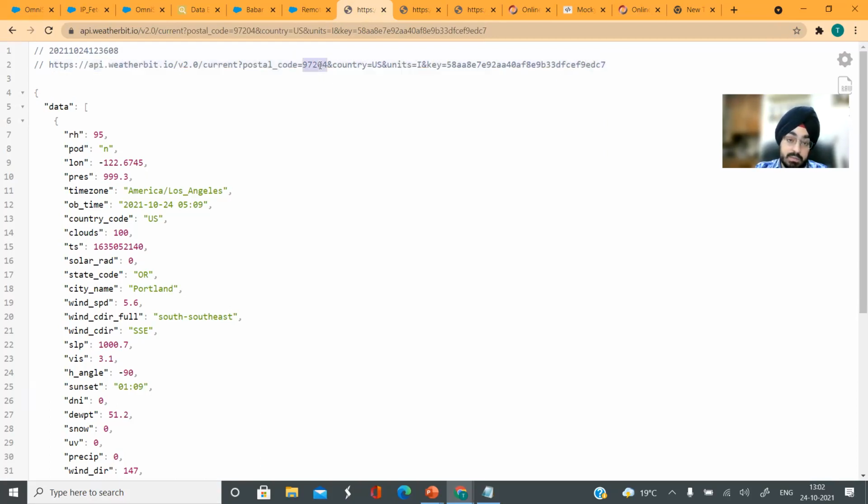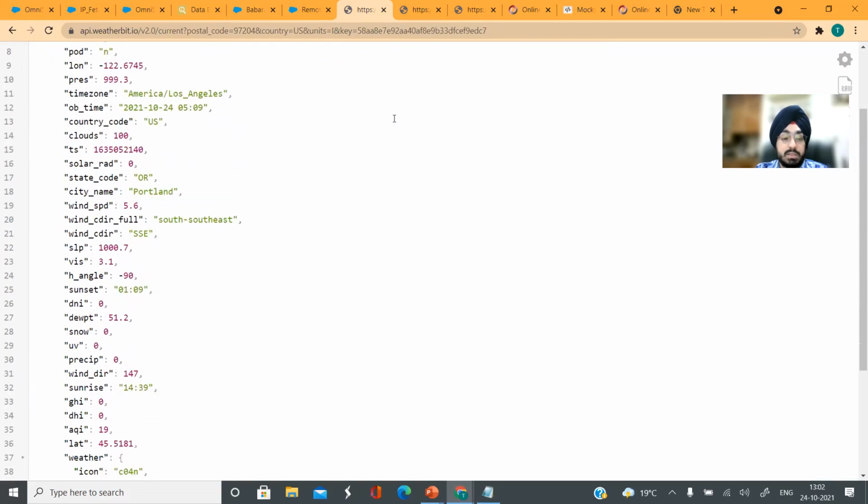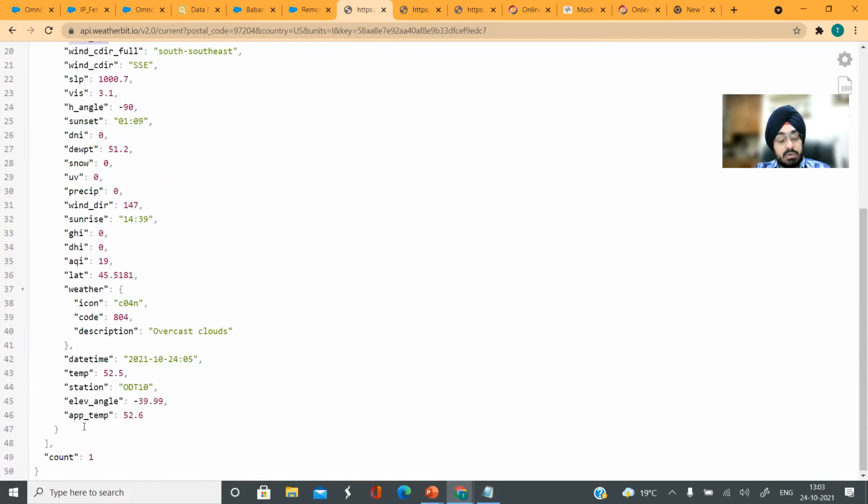You can see that for postal code 97204, country as United States, units as this, there is an API key that we are using. You can create another account and use that different API key that you get. We are getting all this data right here, which is the current data. So clouds, we are getting all data pertinent to the wind, sunset time, etc. And this is all current data.